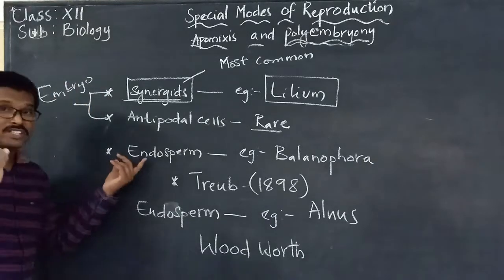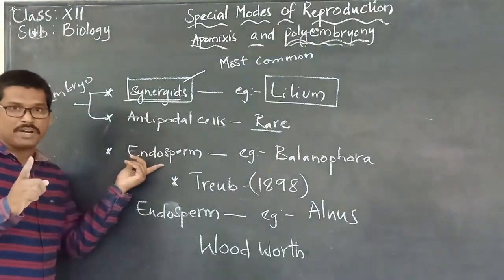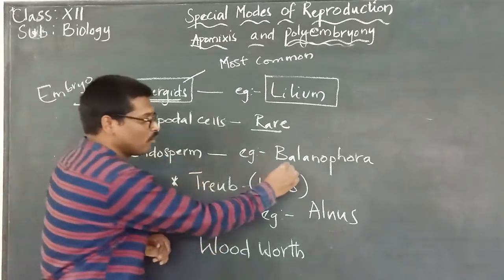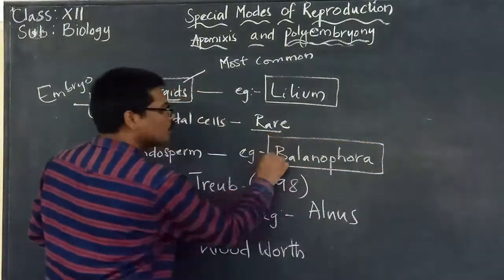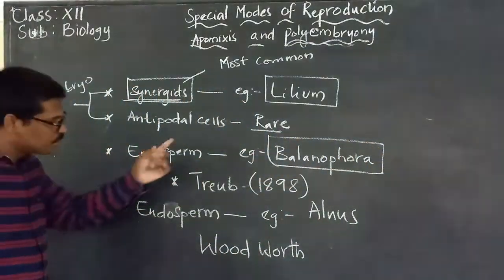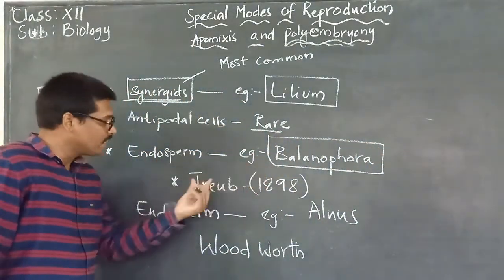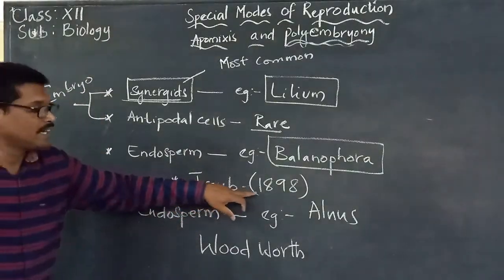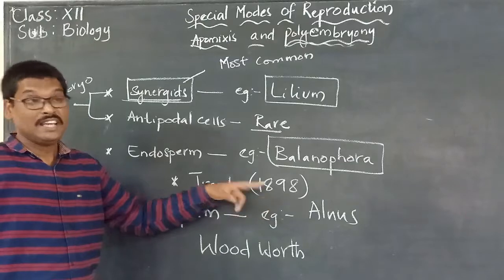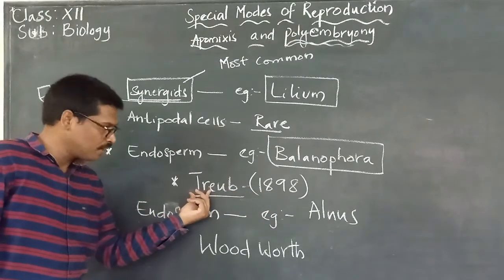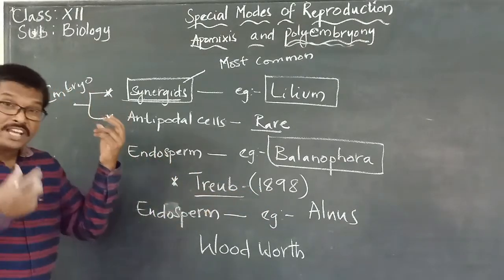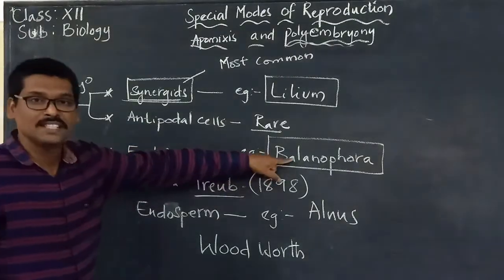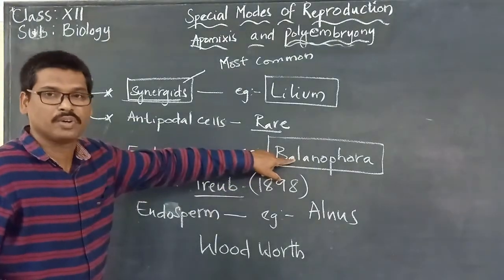And please remember, we also said endosperm will also develop into the embryo. We quoted the example Balanophora. This was identified by a scientist known as Treub in the year 1898, who discovered that the embryo is formed from the endosperm in Balanophora.